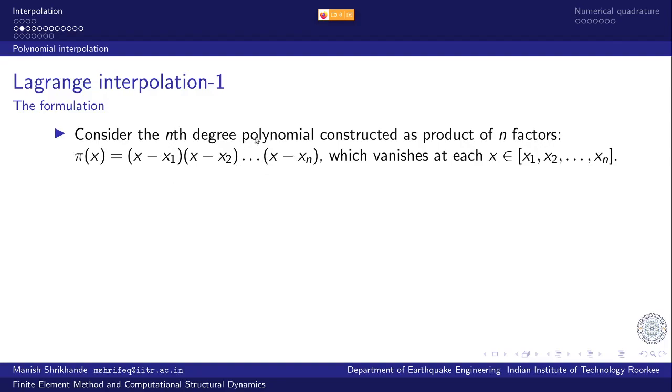Because this is a product of these roots, the roots of the polynomial are x1, x2, x3, etc. And this polynomial vanishes at each of these points, x1, x2, x3, etc., the values at which are the roots of this polynomial. So this form gives us a hint.